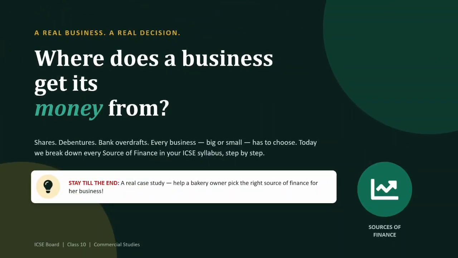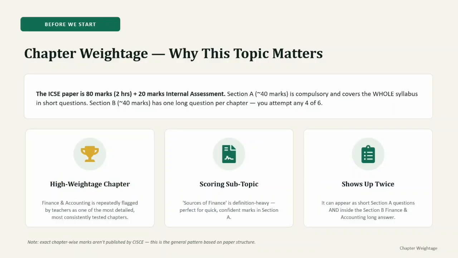By the end of this video, you will clearly know what a capital market is, what shares and debentures are, what is the difference between equity and preference shares, shareholder and a debenture holder, and how short-term loans like cash credit, overdraft and discounting of bills are different from each other. No complicated explanations. We are going directly to the point with simple examples. At the end, I'll give you one case study. If you understand the chapter properly, you should be able to solve it yourself.